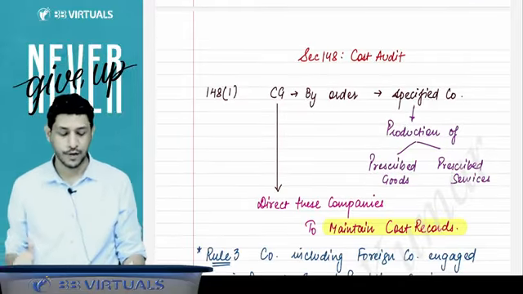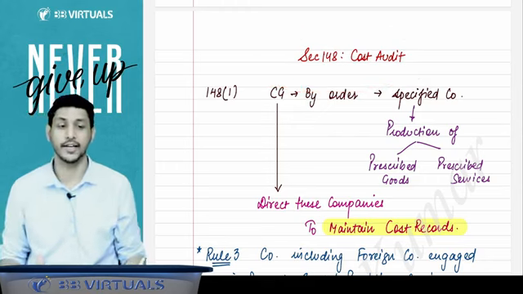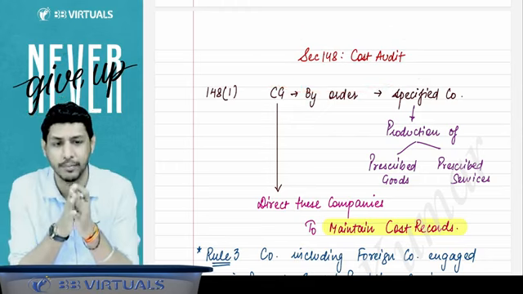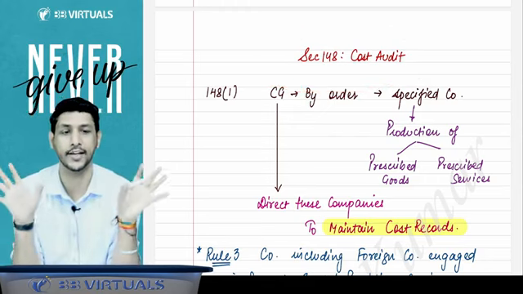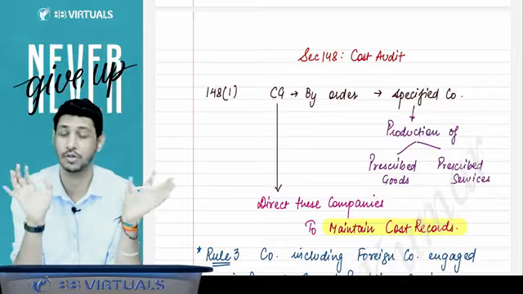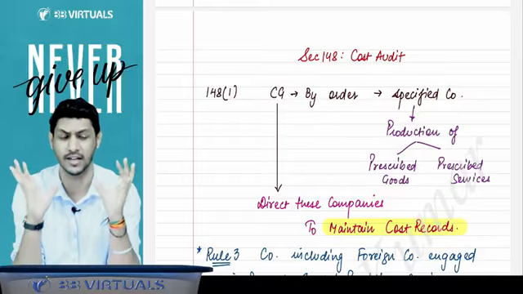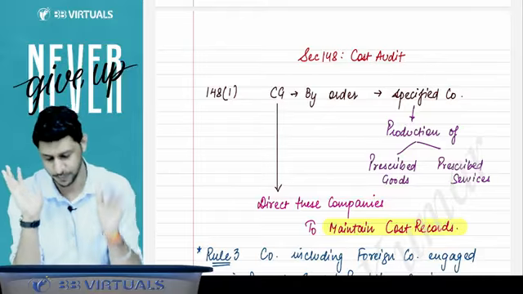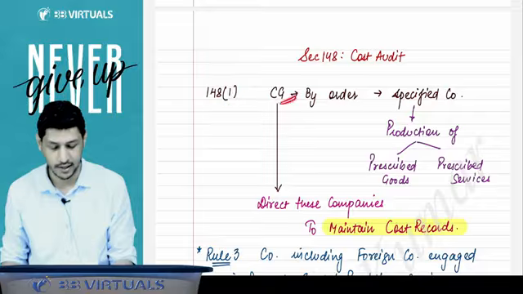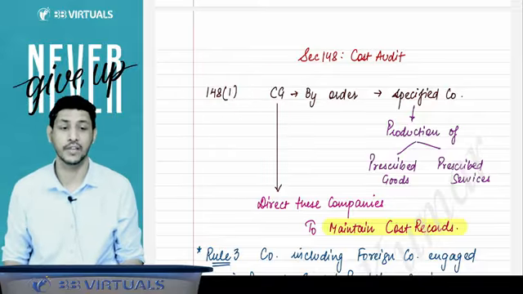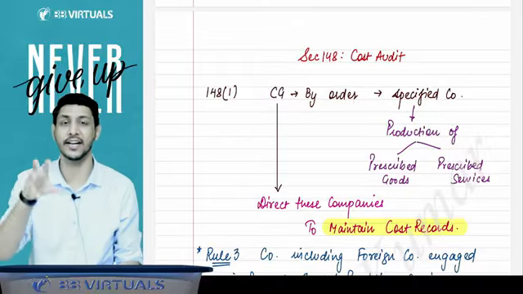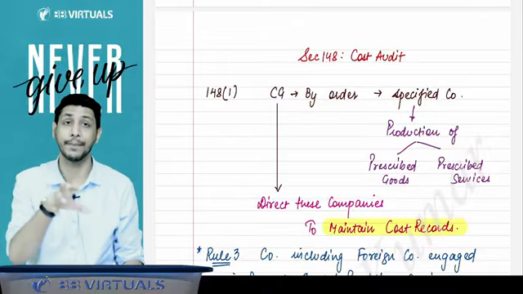Now we will discuss Section 148, the last section of the chapter, that is cost audit. Thanks to ICAI, because they have removed so much of the content from this section. Earlier, this was also a very big and complicated section, but now they have made it very easy for you. Section 148 subsection 1: if the Central Government thinks so, then by order, they will specify certain classes of company, and they will prepare the cost record.